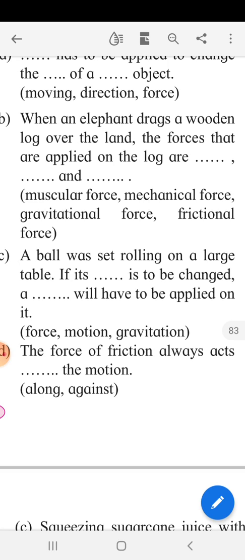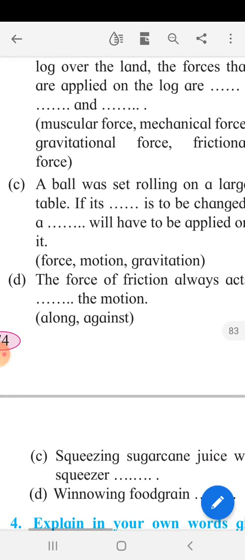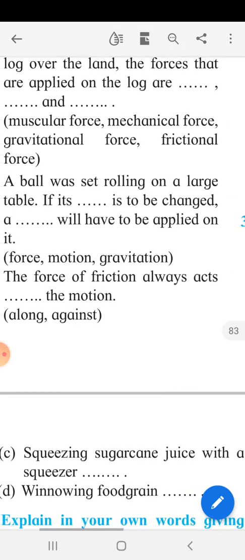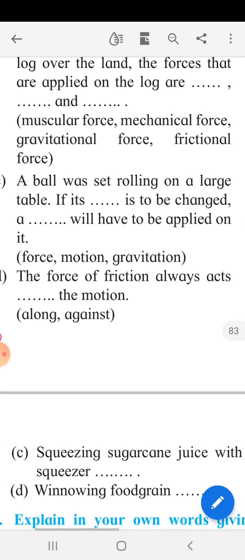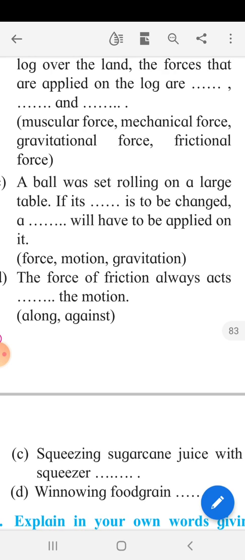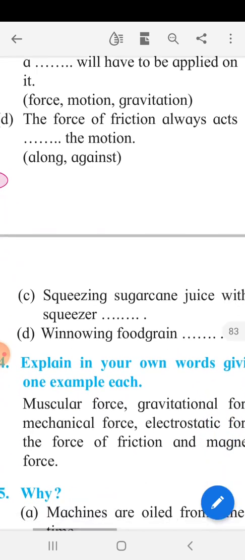The force of friction always acts against the motion. Against the motion.